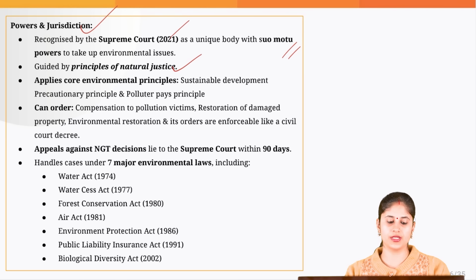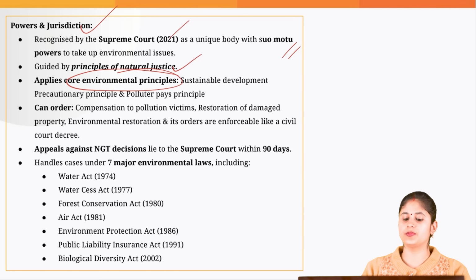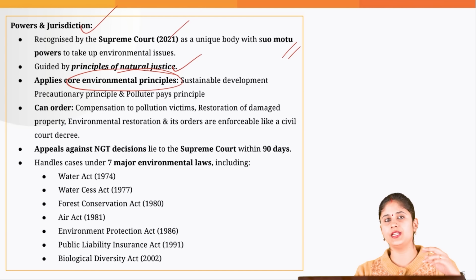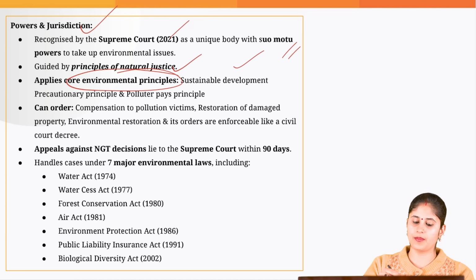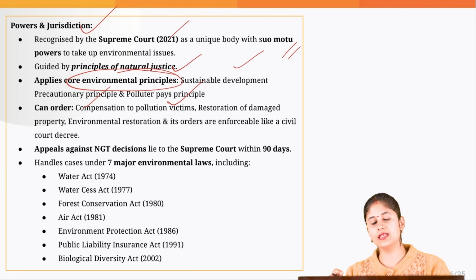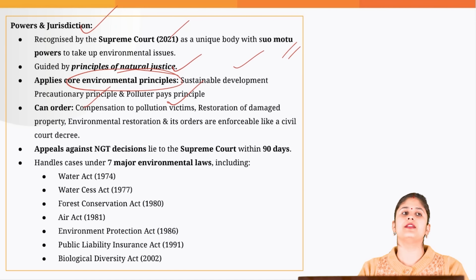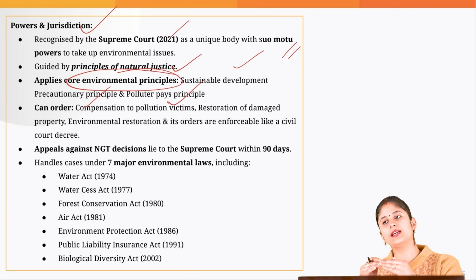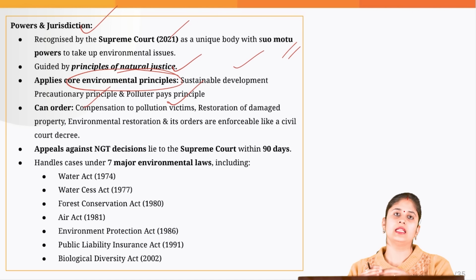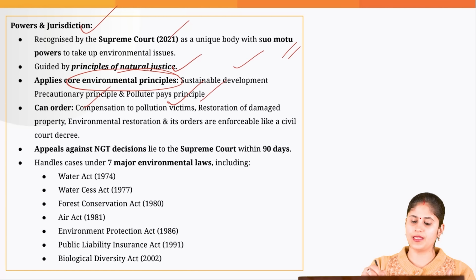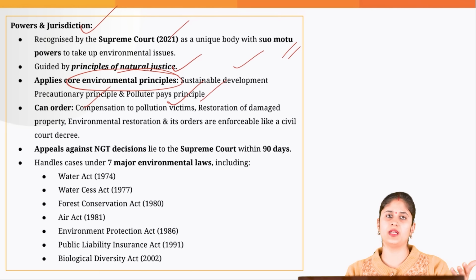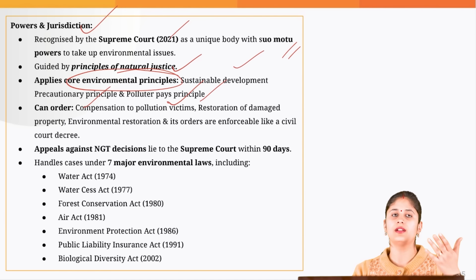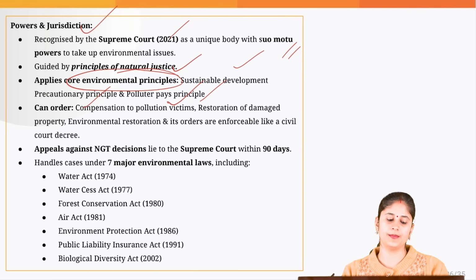It is guided by the principle of natural justice, and these are the 3 core environmental principles which the NGT is supposed to apply whenever it is dealing with environment related cases: sustainable development, precautionary principle and polluter pays principle. Precautionary principle is if we are doing any activity and we know that it is going to negatively impact the environment, then you should stop that activity. Polluter pays principle, as the name itself suggests, whosoever is polluting, you will be imposing a fine and that person has to pay that cost, so that we can restore the ecology again.